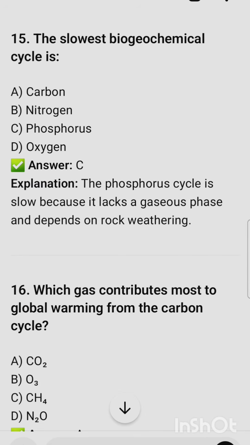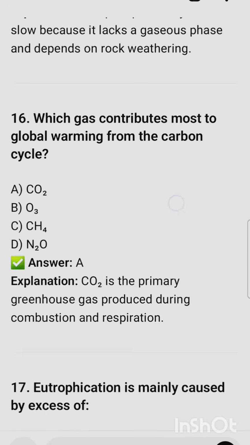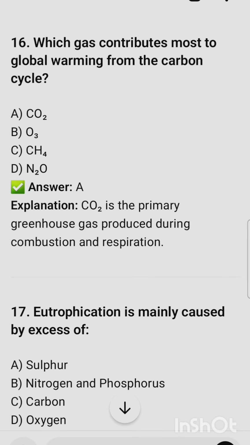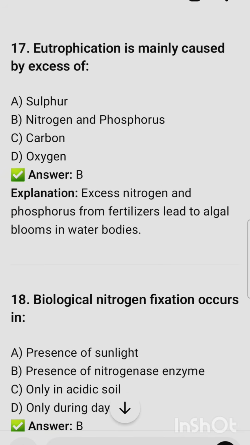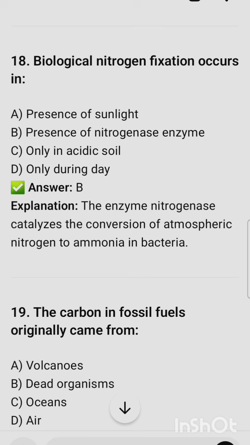The slowest biogeochemical cycle is the phosphorus cycle. Which gas contributes most to global warming from the carbon cycle? It is carbon dioxide. Eutrophication is mainly caused by excess of nitrogen and phosphorus. Biological nitrogen fixation occurs in the presence of nitrogenase enzyme.